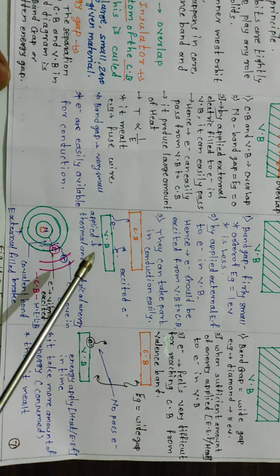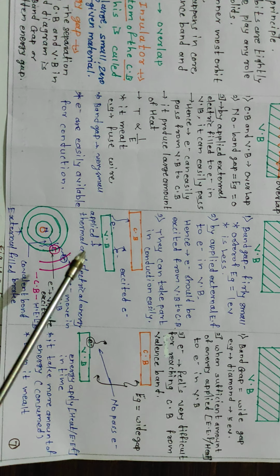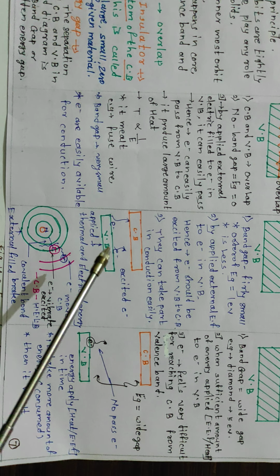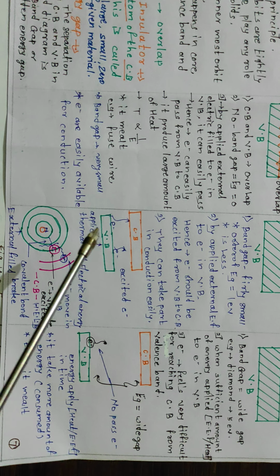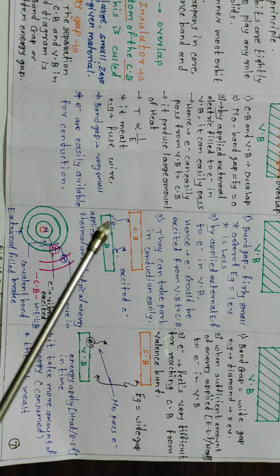They are also produced in the semiconductor. That means in that semiconductor, conduction takes place easily.